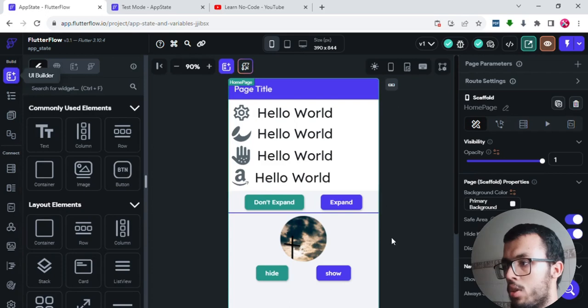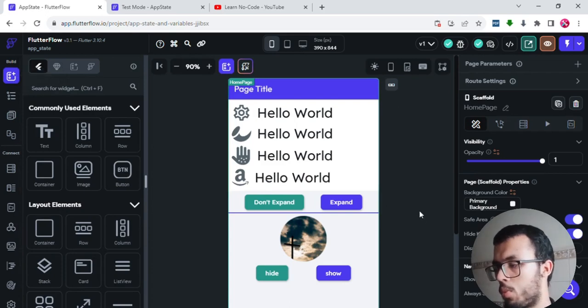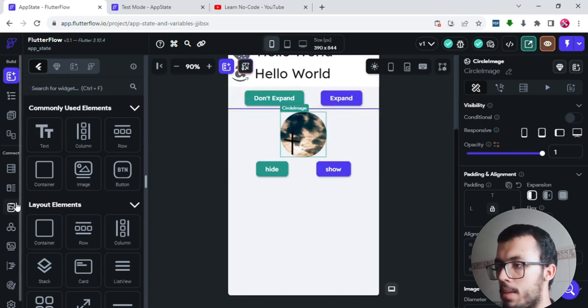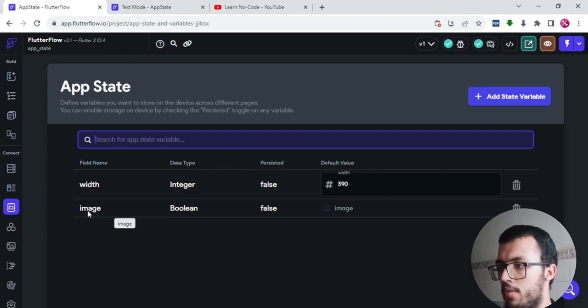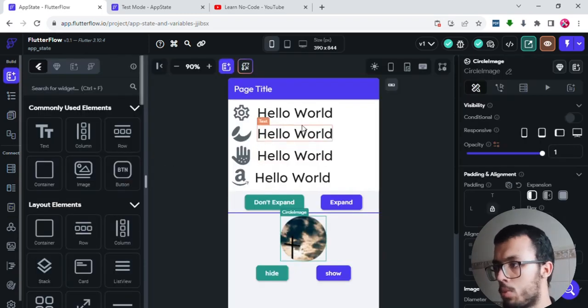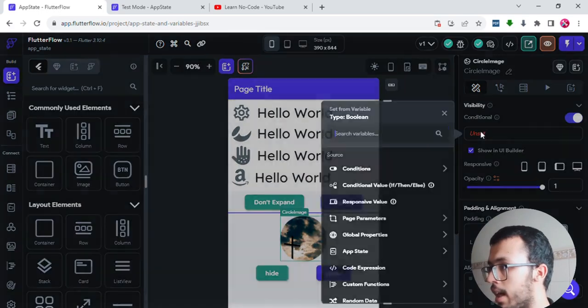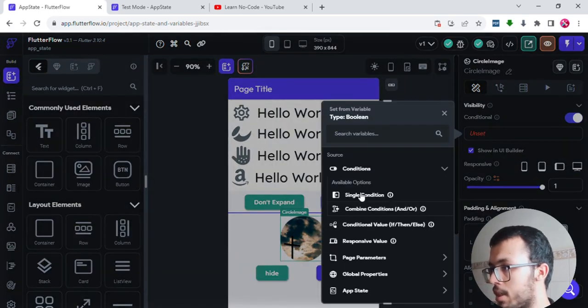Let me explain what I want. I want this image right here to show up only if this app state, image, is true. This time it is false. If it was true, then this image will show up. Like we did with this text, we're going to select that, go to conditional visibility, and say conditions, single condition.